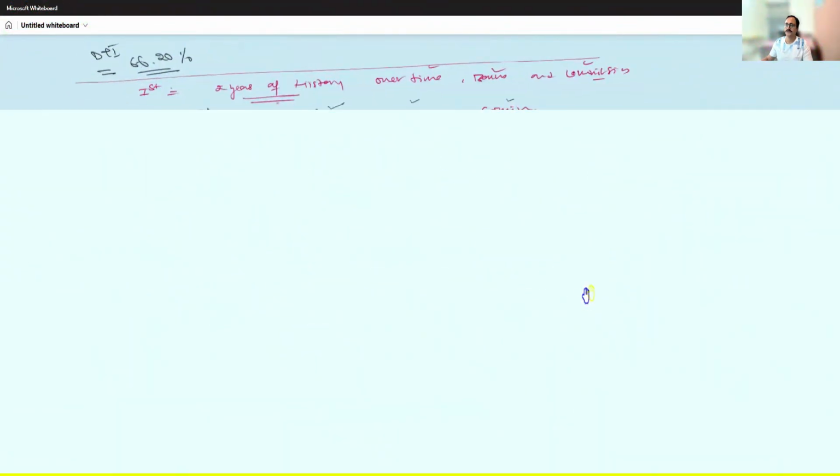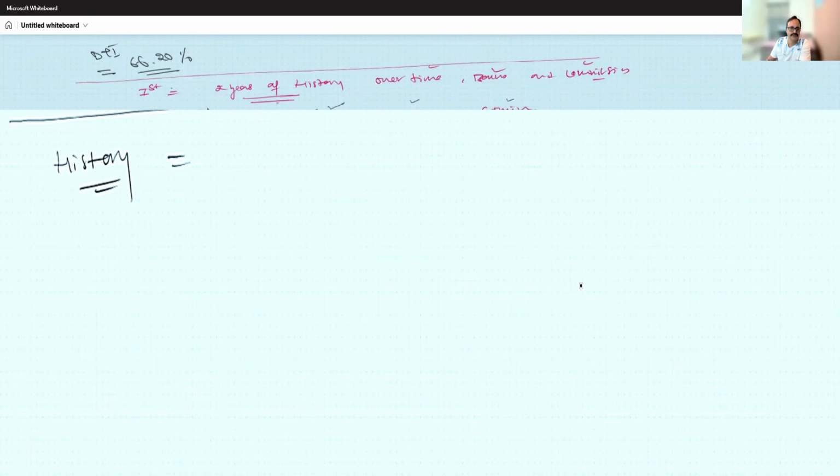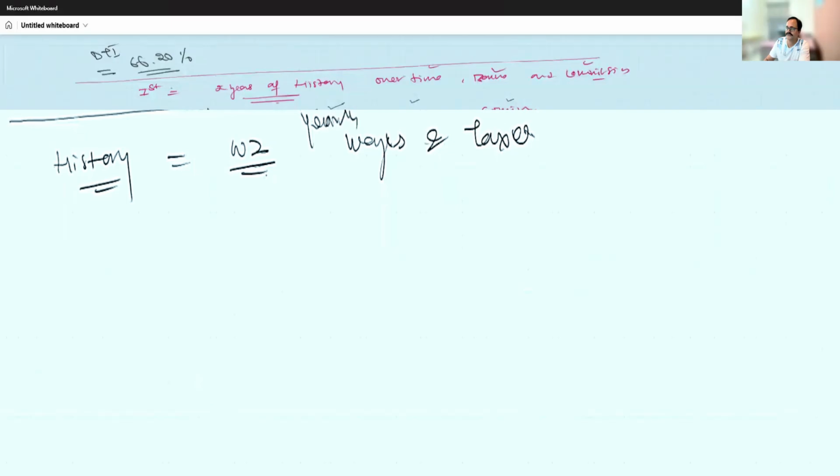Okay. Now, 2 years history. So, what documents do we look for the history? When it comes to the previous 2 years history, the first document is the W2, right? W2 means wages and taxes. We can say yearly wages and taxes statement, meaning the entire year statement. How much you earned in the last year and how much tax has been deducted from your salary, right? If you want to file a tax return, you need this statement.